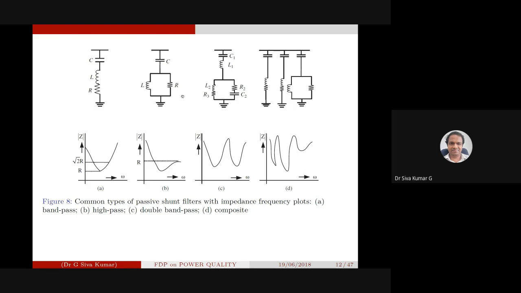This graph shows the equivalent impedance Z of this combination. This also involves C and L and R, and this one also shows the overall effective impedance with respect to frequency, which has been combined. Okay.